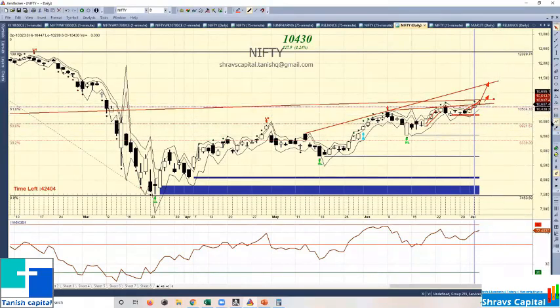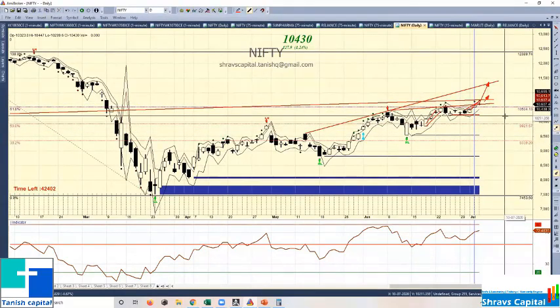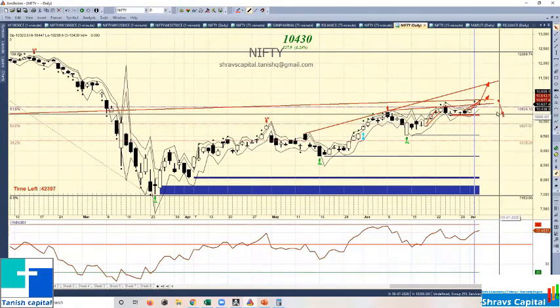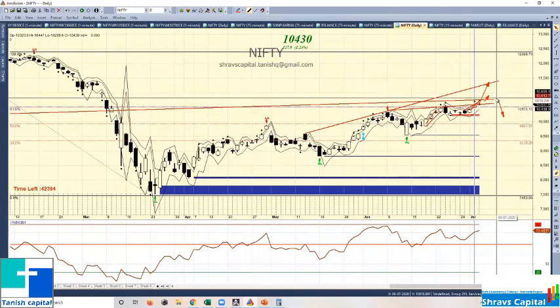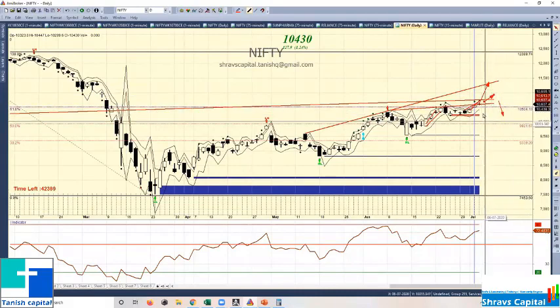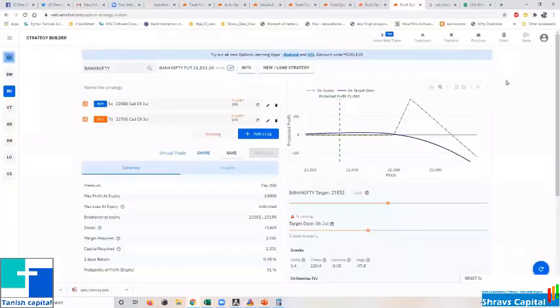No loss for me. If market comes down, then I'll be losing only 200 rupees in my Bank Nifty and will be getting minimum credit in Nifty. So these are all the possibilities. We work them out and we initiate trades. Though it's a breakout, even in case of failure, this is what will happen. If it is hitting the target, maybe within 2-3 days, if I get a return, then I will come out. No need to hold till the entire expiry.